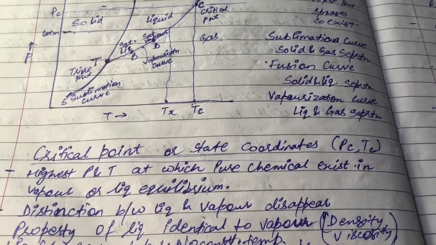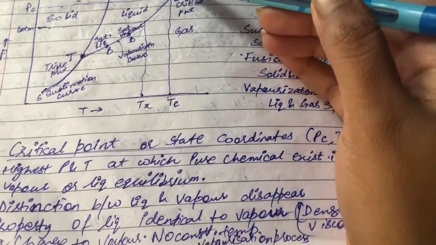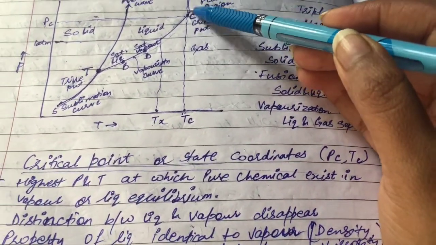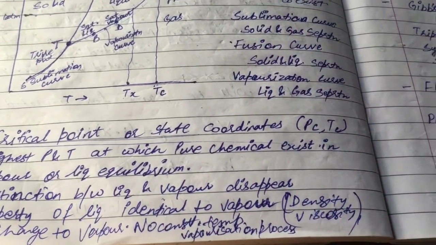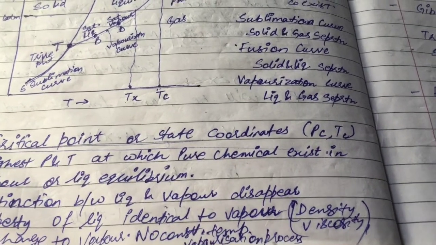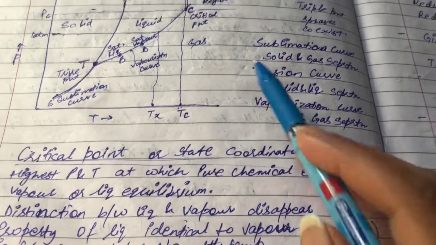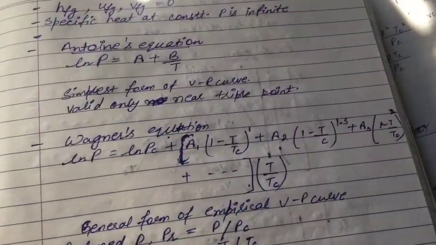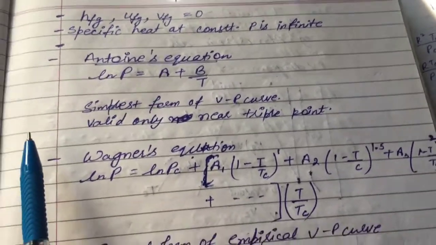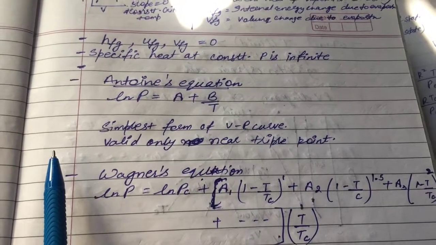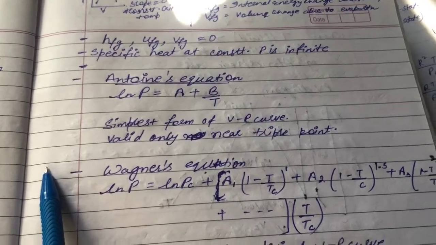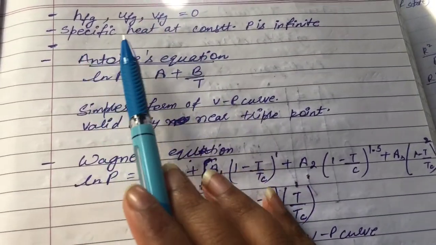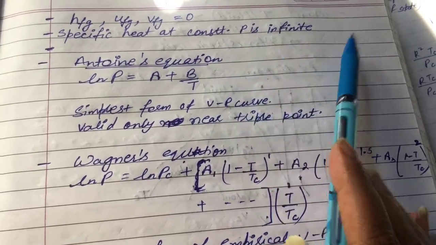Property of liquid is identical to vapor, which means that density and viscosity of liquid and vapor at this point are identical, and when liquid changes to vapor, no constant temperature is there, and the vaporization process takes place at this point. Also at our critical point, Hfg, which is latent heat, Ufg, which is internal energy, and Vfg, which is volume change due to evaporation, are all 0, and specific heat at constant pressure is infinite.